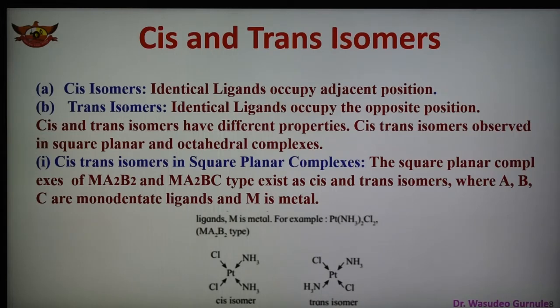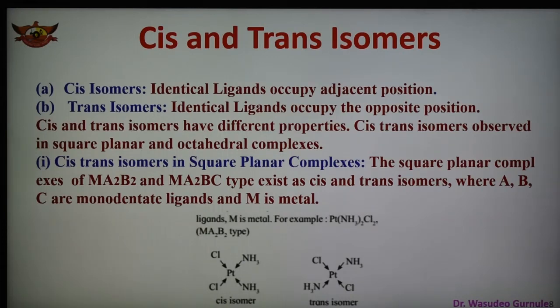In cis isomers, identical ligands occupy adjacent positions; in trans isomers, identical ligands occupy opposite positions. Cis and trans isomers have different properties, and they are observed in square planar and octahedral complexes. In square planar, the coordination number is 4; in octahedral, it is 6.